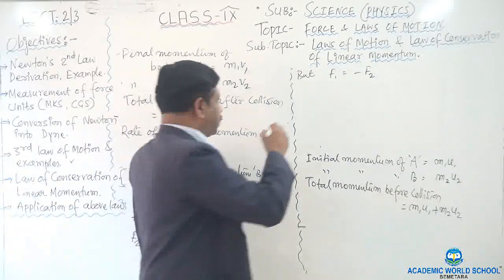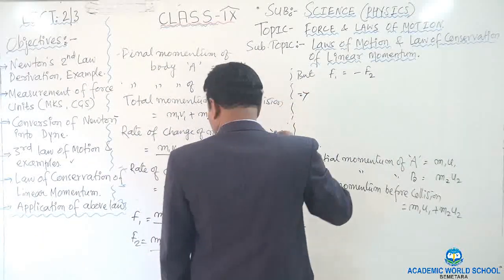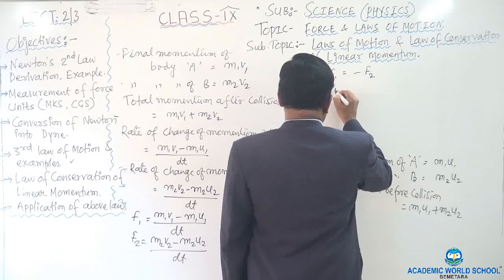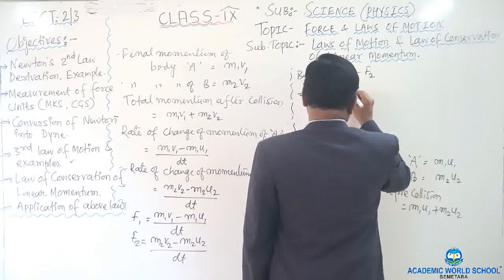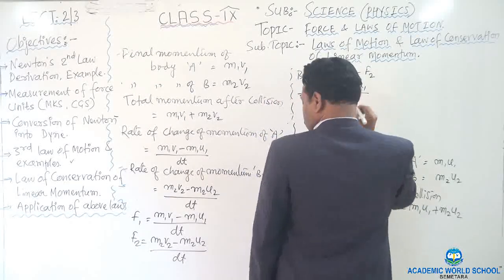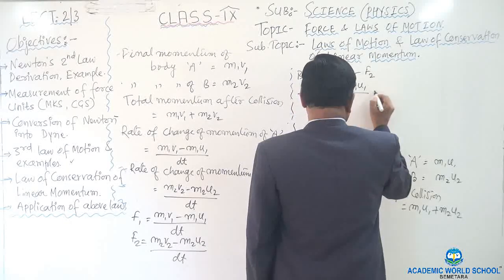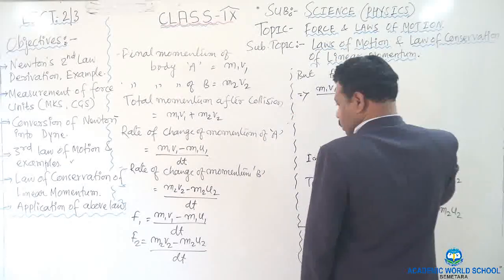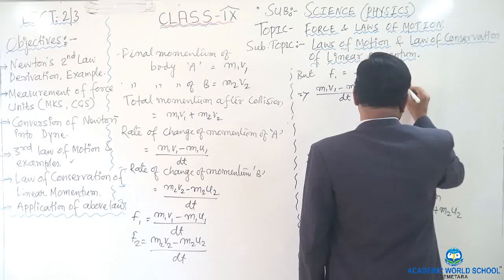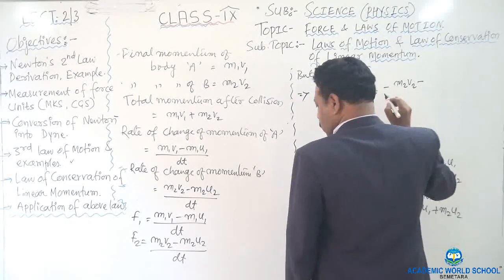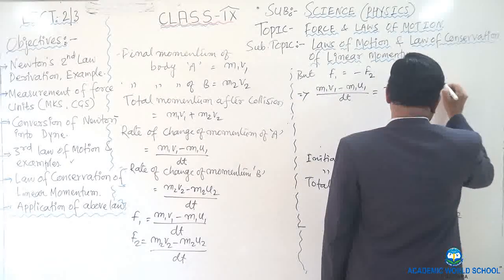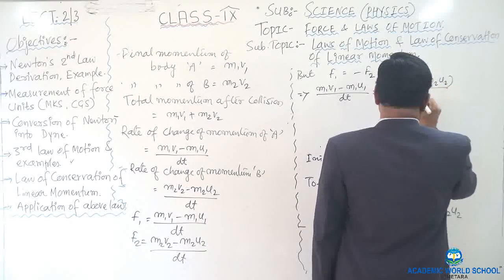So I can write (m1 v1 minus m1 u1) upon dt is equal to minus (m2 v2 minus m2 u2) upon dt.